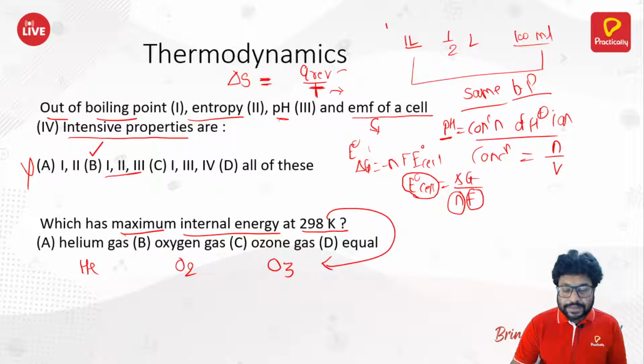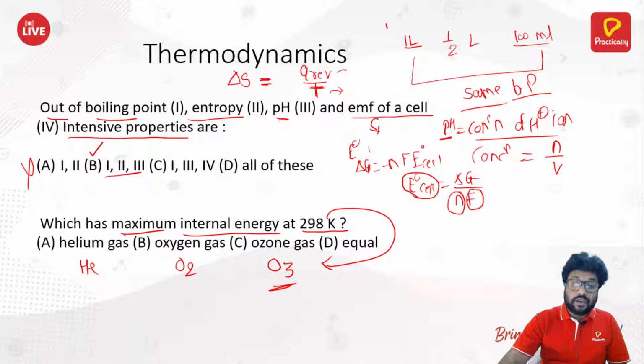Now remember always, if you are keeping the temperature constant, the system which has more number of atoms per molecule will have the highest internal energy. And in our question, O3 has 3 atoms per molecule, and that is why O3 will have the highest internal energy.